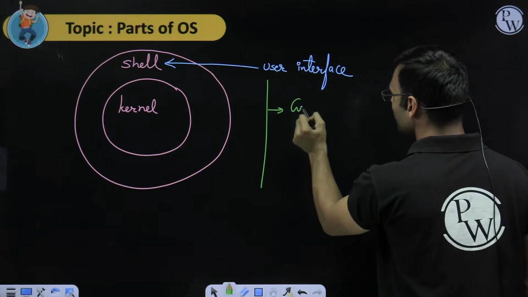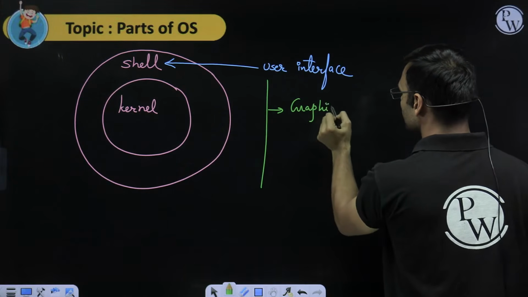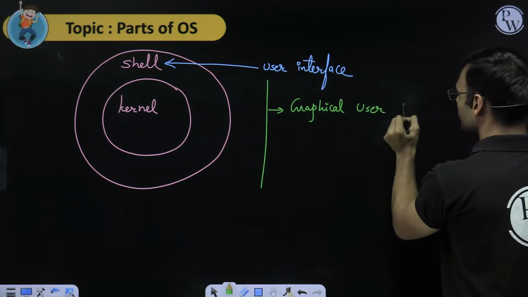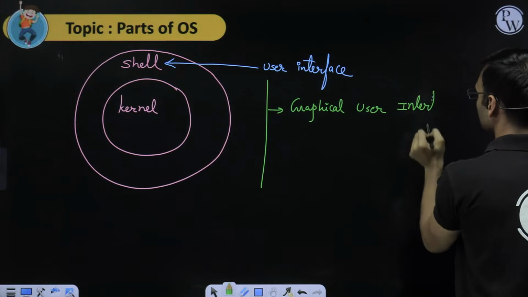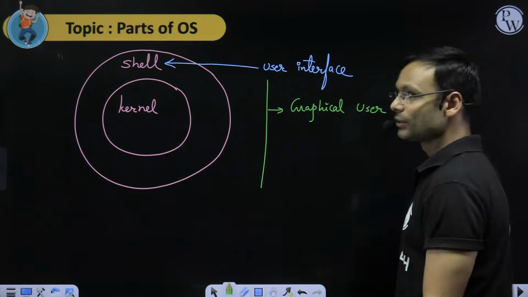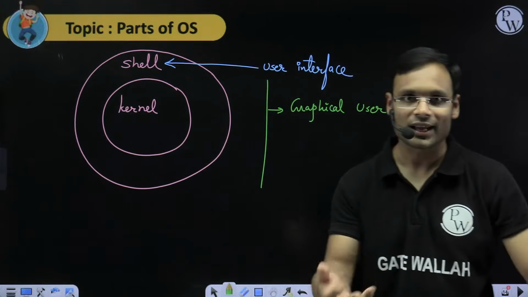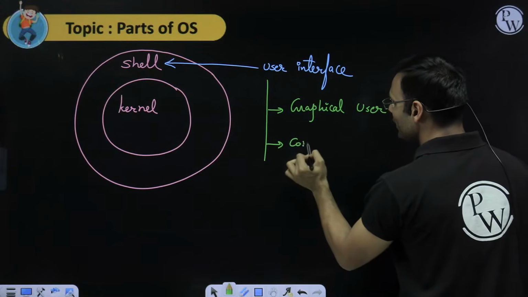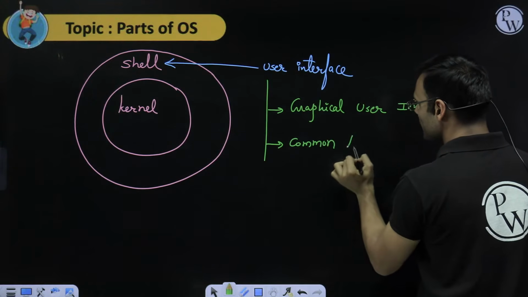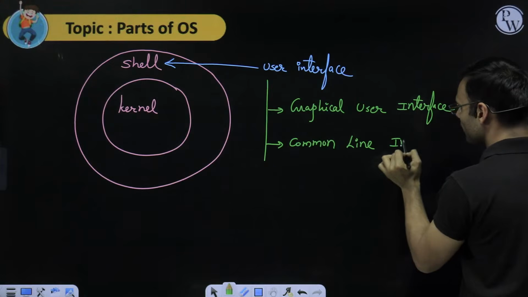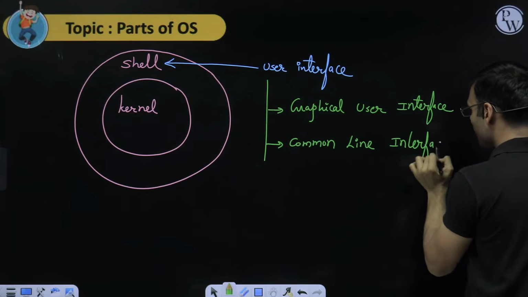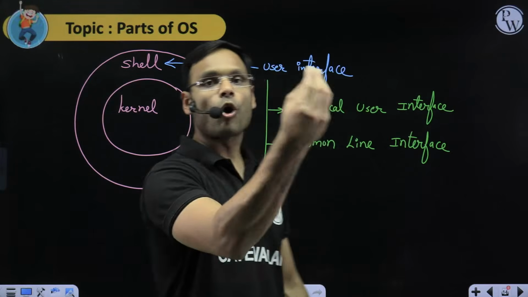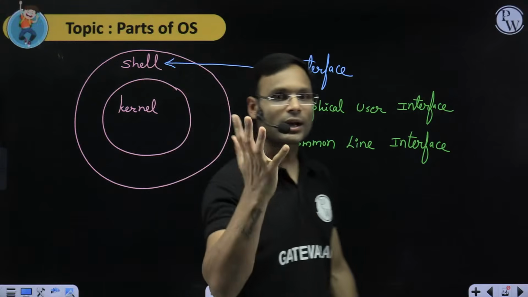First one is the graphical user interface. What is a graphical user interface? Through touch, double click, right click, you are able to use the computer system OS, right? That is the graphical user interface. Apart from that, there is a command line interface also. What is that? You have a terminal over which you write a command, you press enter, and based on that command, your operating system will do the task which you are asking.